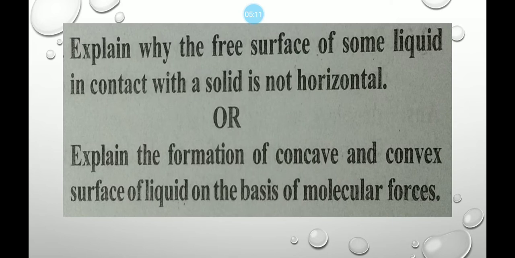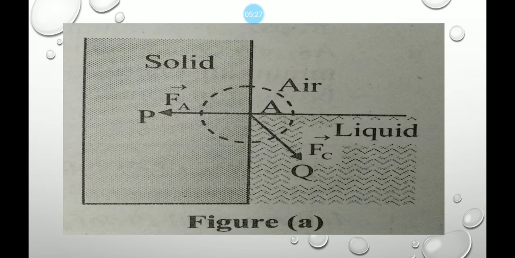For that, the question is: explain why the free surface of some liquid in contact with a solid is not horizontal, or explain the formation of concave and convex surfaces of liquid on the basis of molecular theory. At first, we discuss the common diagram. Suppose a liquid molecule A is situated on the liquid surface near the wall of a container. The molecule experiences both adhesive and cohesive forces.